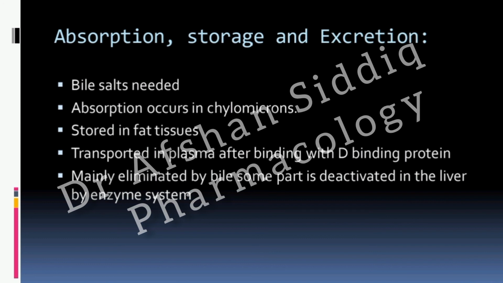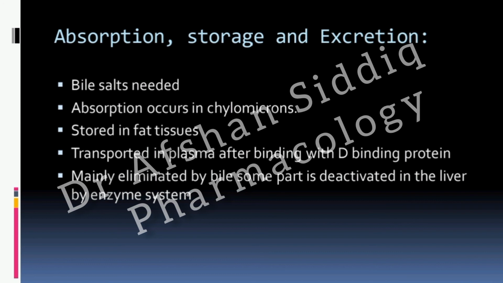And once it enters the plasma, it is transported to different parts of the body with the help of, not retinol binding protein, vitamin D binding protein.